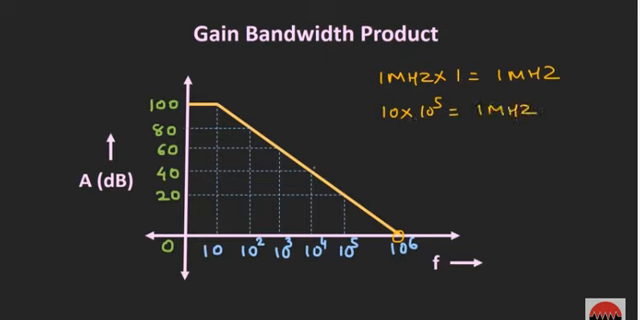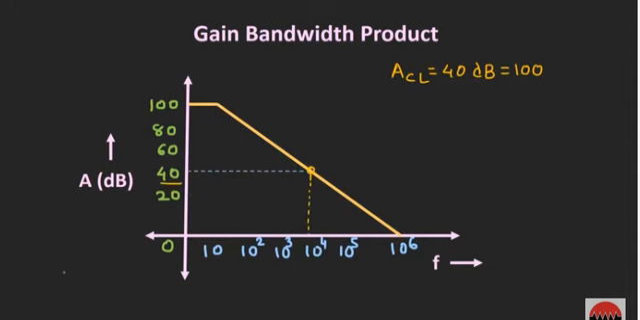As you can see, in this particular region the product of gain and frequency is constant, and that is known as the gain bandwidth product of the op-amp. It will always be equal to the unity gain frequency of the op-amp. Using this gain bandwidth product, it is easy to identify the cutoff frequency of the op-amp whenever it is being used in the closed loop configuration.